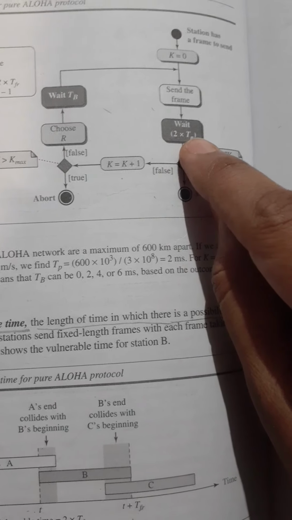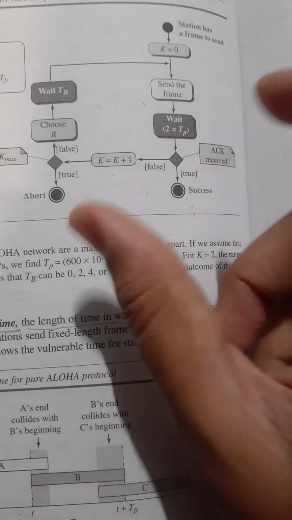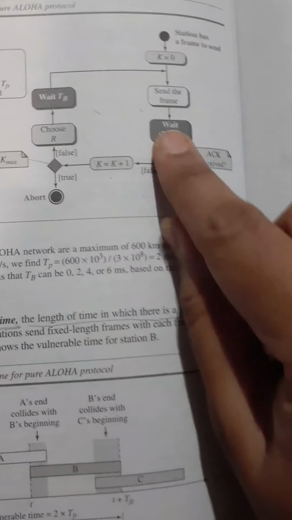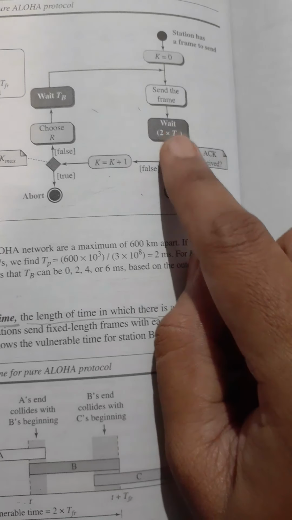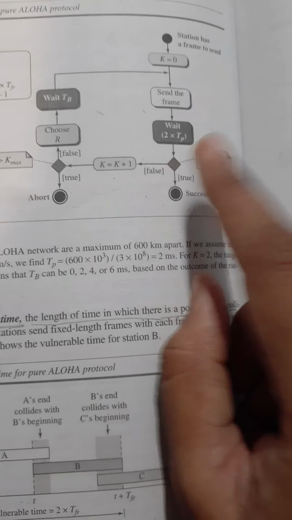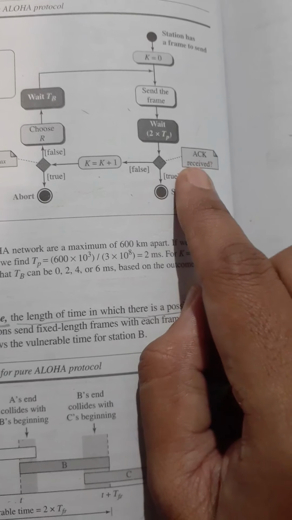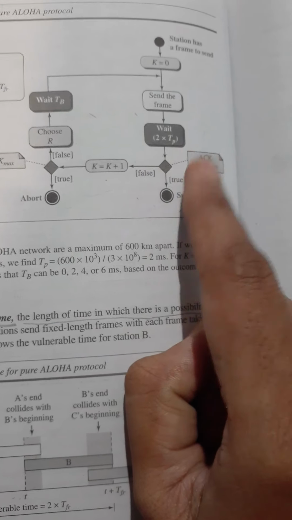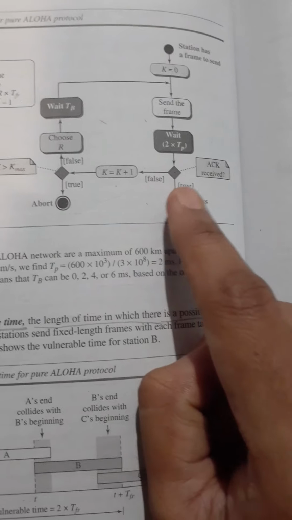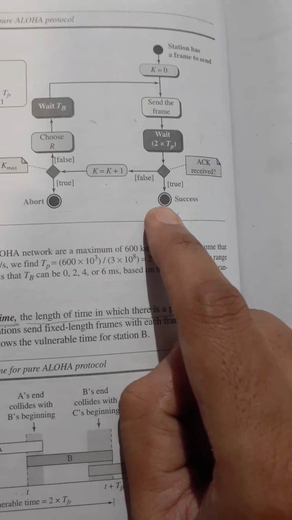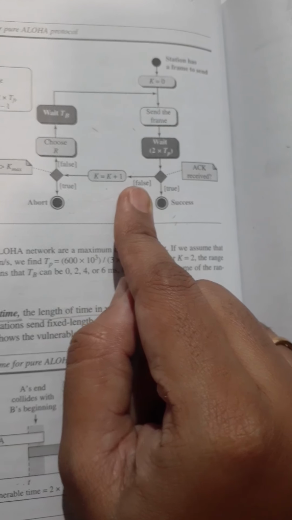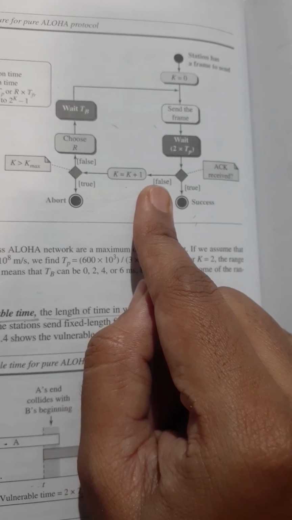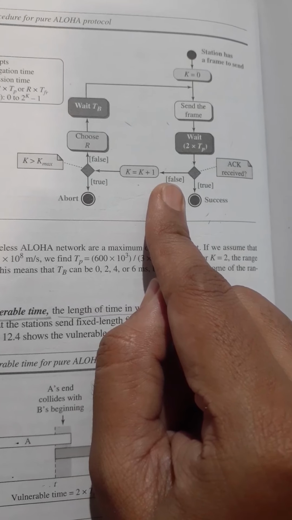TP is your propagation time, the time taken by the frame to reach the receiver. So this amount of time it will wait. After this time is over, what will it do? It will check for the acknowledgement, whether it has received the acknowledgement or not. If it has received the acknowledgement, means successful delivery, it will stop. If it has not received, obviously something has been either modified or destroyed, or a collision may have happened.